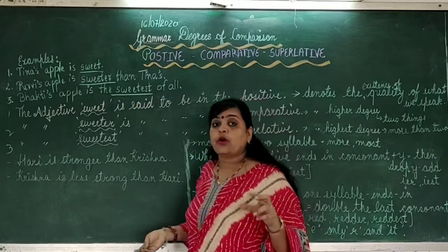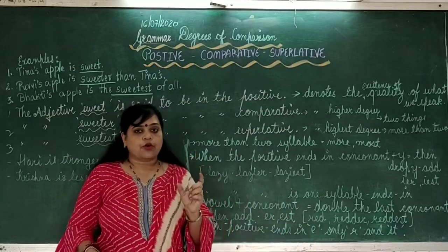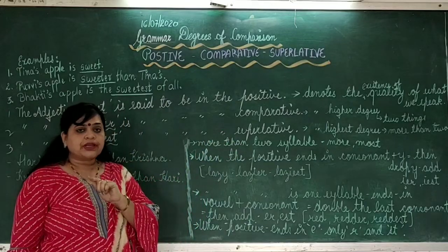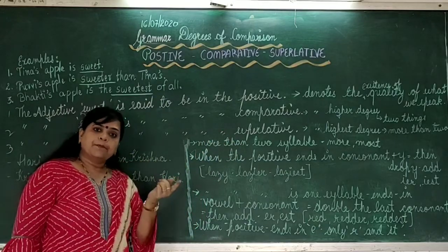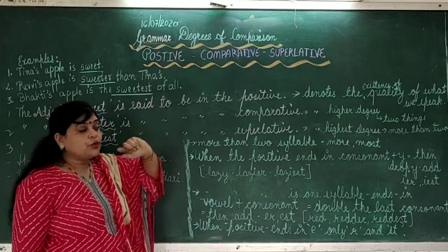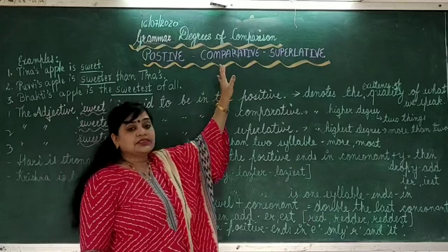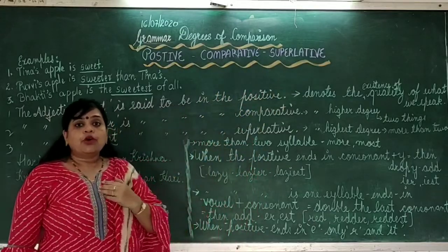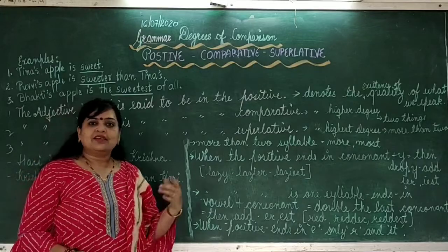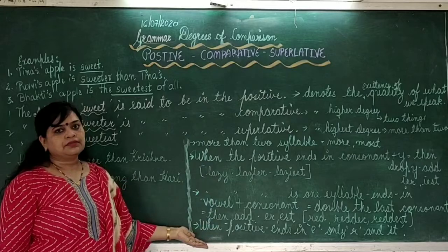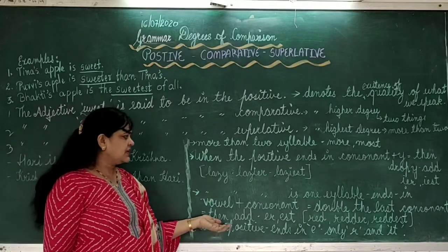Then how to form this? How to form the comparative and superlative degree from the positive degree. For a particular positive word, we should know what the comparative form is and what the superlative form is, or how to form those forms. So for that you can come this side and just see here.